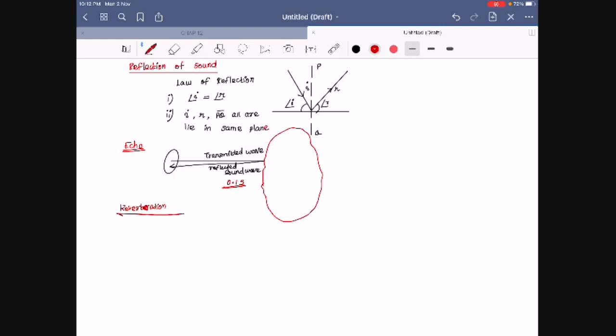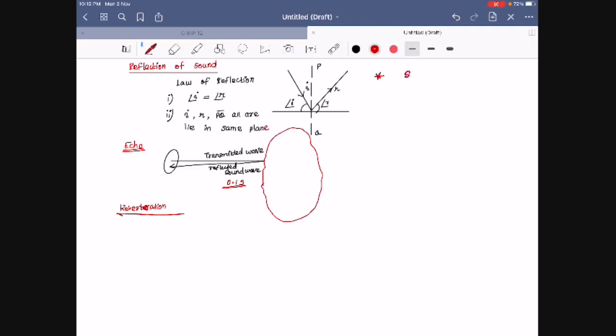Based on that echo concept, we are going to learn the next thing, which is how we hear the various sound waves. I will explain that in the last session. But anyway, based on this echo concept, I will teach one problem. First you have to know that within 0.1 second the echo will come back. Am I right?